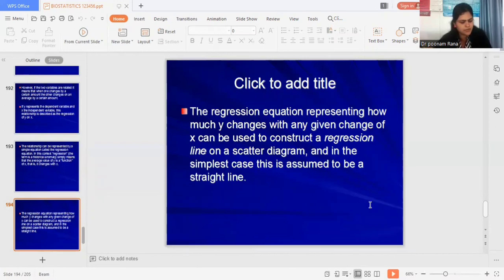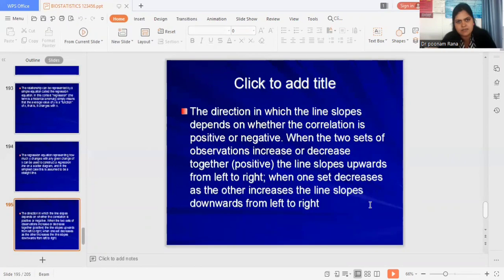The regression equation, representing how much y changes with any given change of x, can be used to construct a regression line on a scatter diagram. And in the simplest case, this is assumed to be a straight line. The direction in which the line slopes depends on whether the correlation is positive or negative.